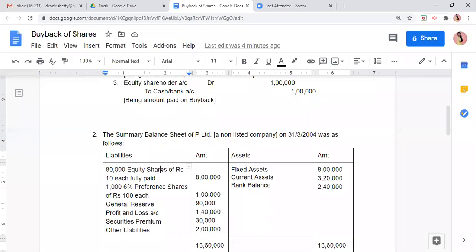We have 1,000 6% preference shares of rupees 100 each, which is 1,000 into 100, 1 lakh. Then we have general reserve, profit and loss account, securities premium, and other liabilities.